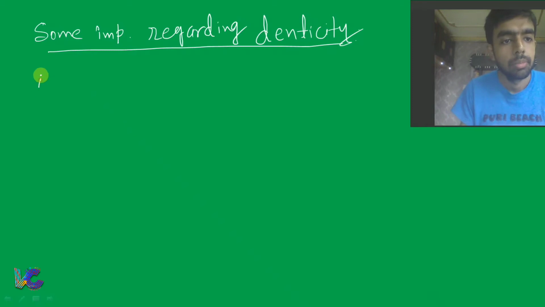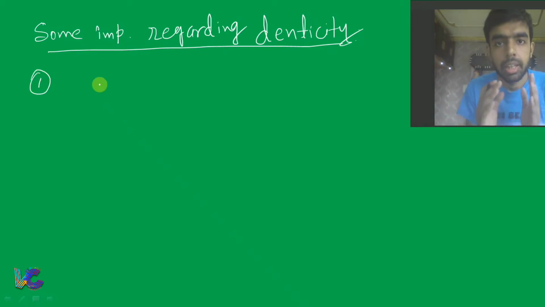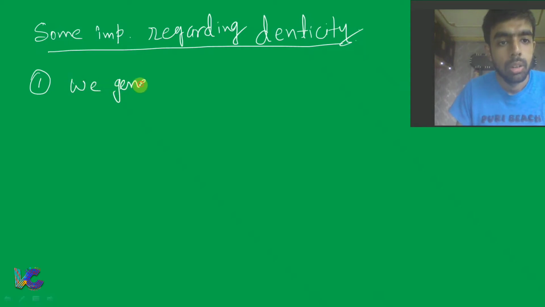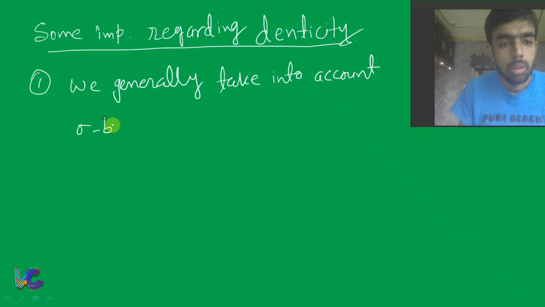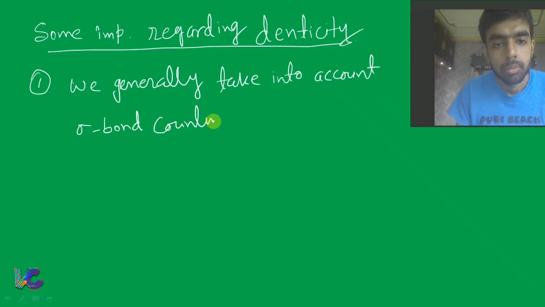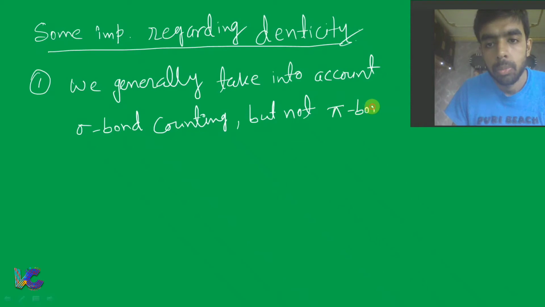Number one is, we do not generally take into account pi bond counting in denticity. We generally count sigma bond counting in denticity. So we generally take into account sigma bond counting but not pi bond counting.